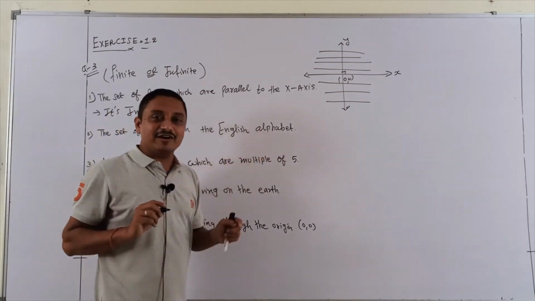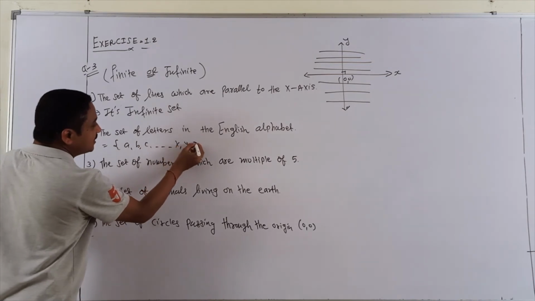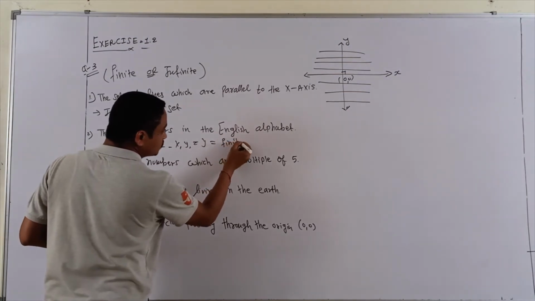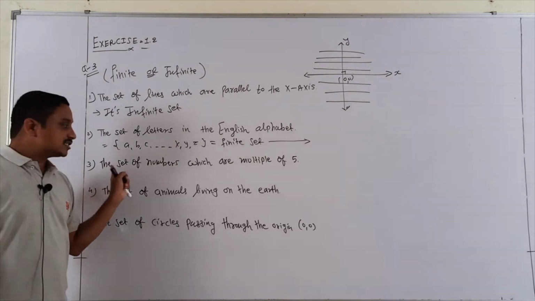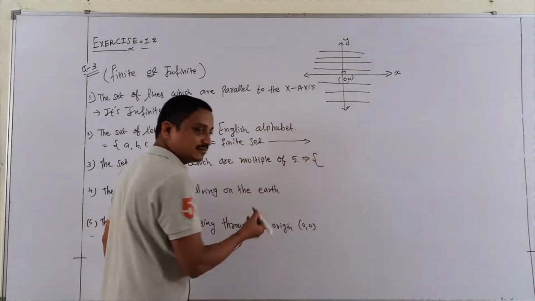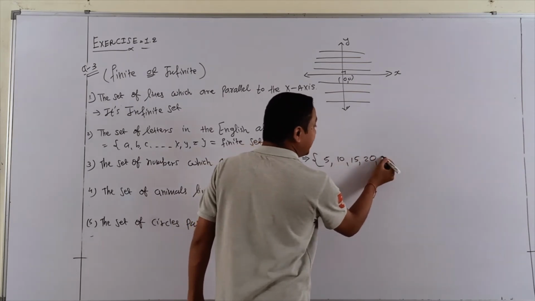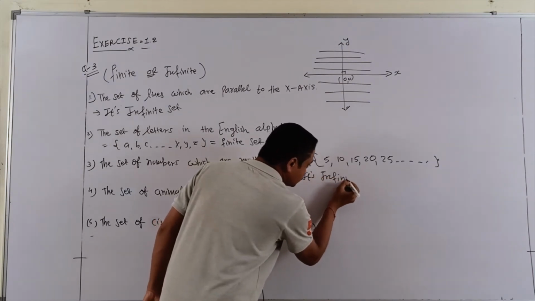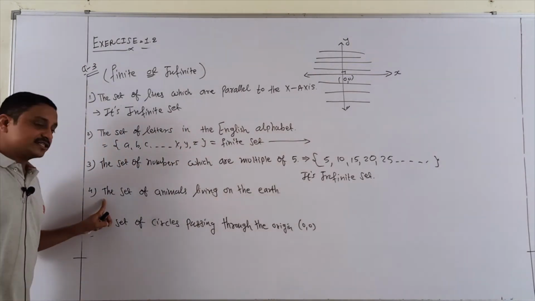Second, the set of letters in the English alphabet. It is fixed. Yes, fixed means A, B, C, up to X, Y, Z. No more after that Z. So it is a finite set. Continue. Third, the set of numbers which are multiples of 5. Students, multiples of 5 are 5, 10, 15, 20, 25. All are going on. It is an infinite set. Correct?